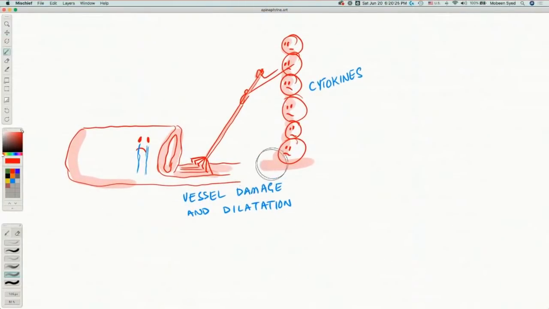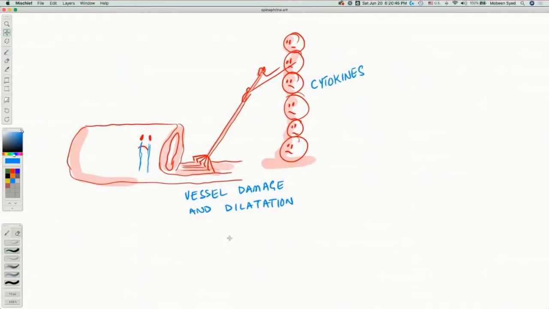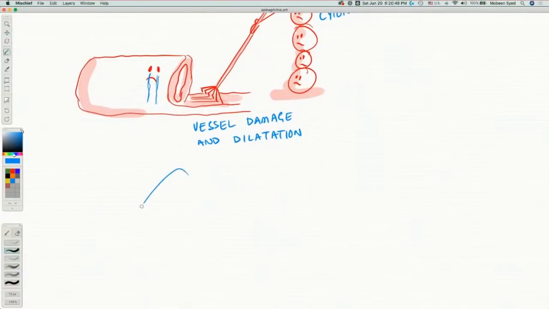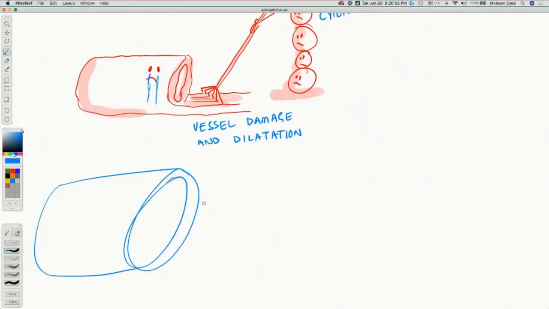In a very simple way, all of those pro-inflammatory cytokines are standing here with a rake in their hand, and what they're doing is damaging the blood vessel wall. It's like you take a rake and just go over the blood vessels and injure them. There are two things that would happen. Number one, the blood vessel will become dilated. When the blood vessel becomes dilated, blood pressure falls, because of the dilatation.